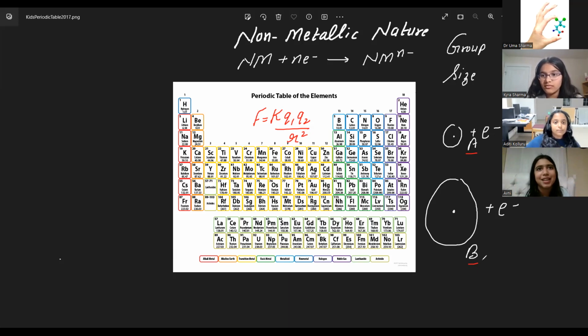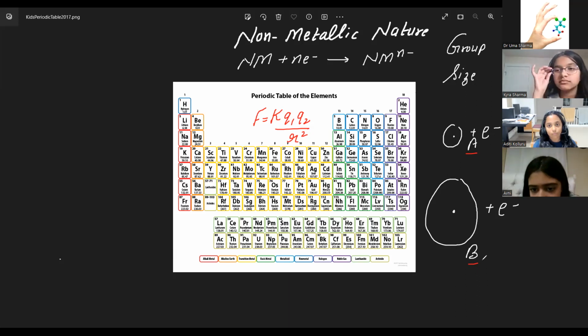I'm saying metallic. So basically, the electrons become farther away, not attracted as much as the metallic ones. No, no, talk about the non-metallic ones. And also since the size increases, the screening effect increases. The protons are also increasing.